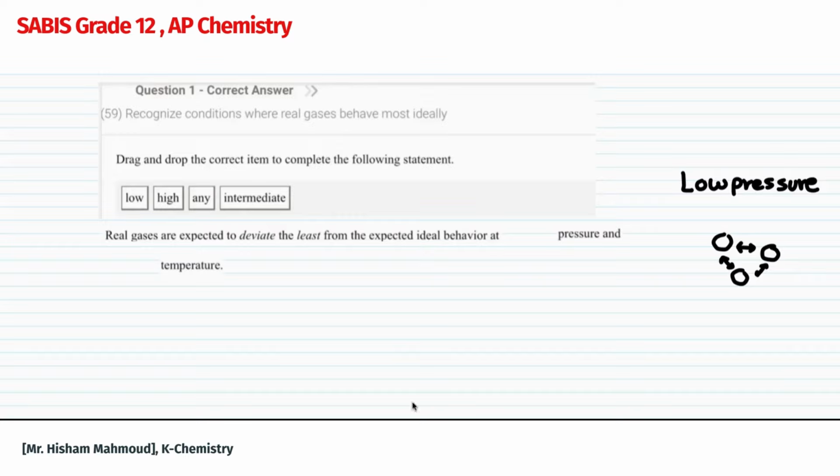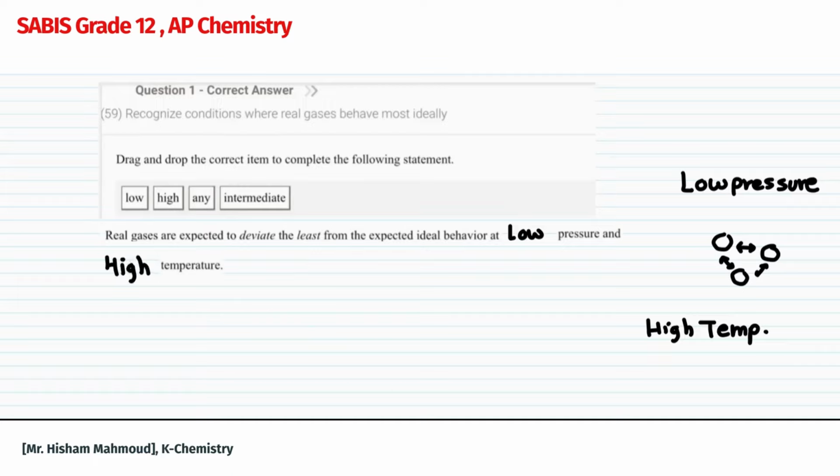What about the temperature? At high temperature, the particles are moving very fast, so weak attraction forces don't have time to matter. So the correct answer is real gases are expected to deviate the least from the expected ideal behavior at low pressure and high temperature.